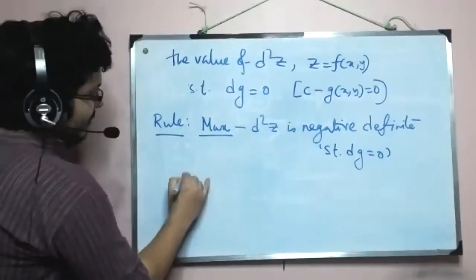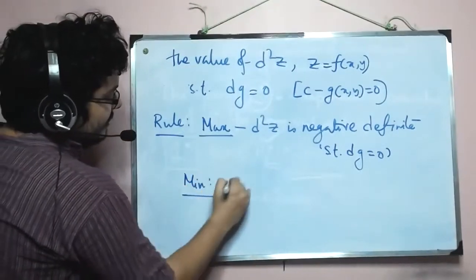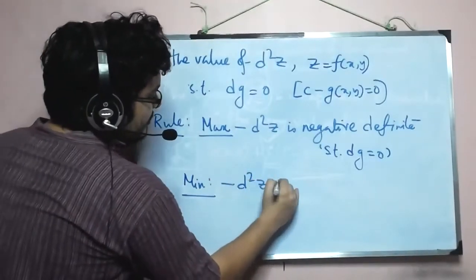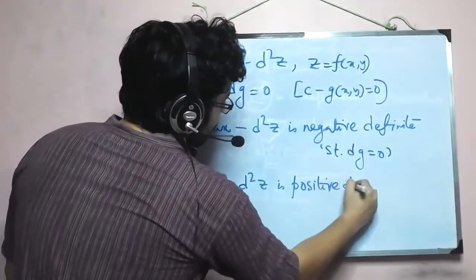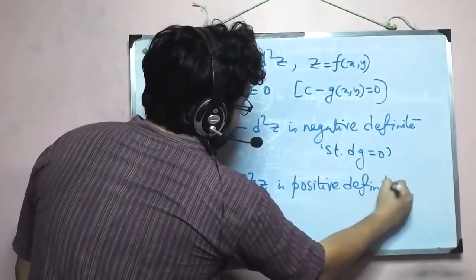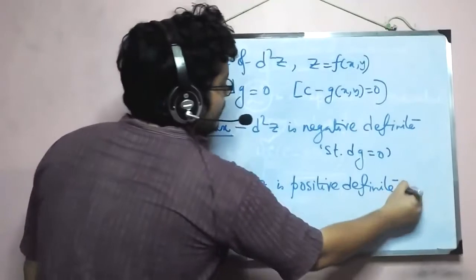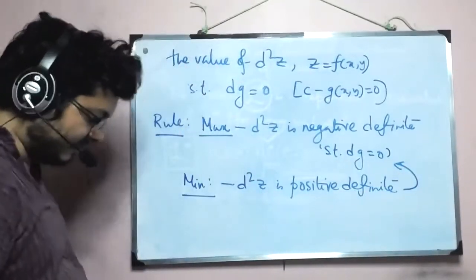Okay, so for minimization, it becomes just the opposite. So d2z is positive definite, and obviously subject to dg equal to 0.